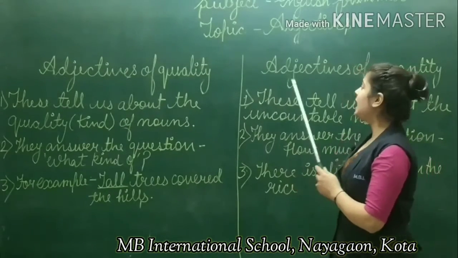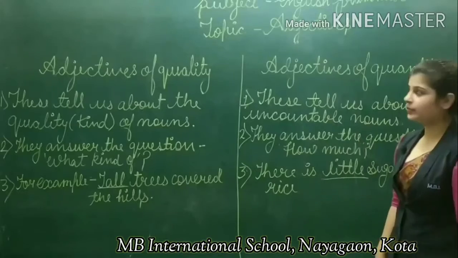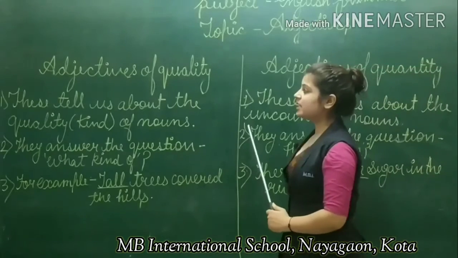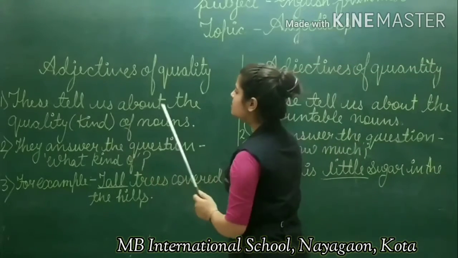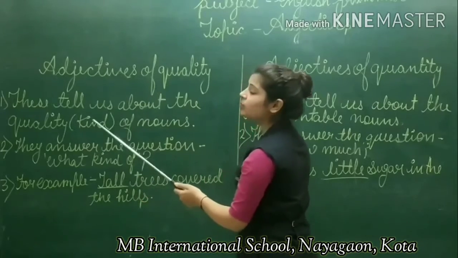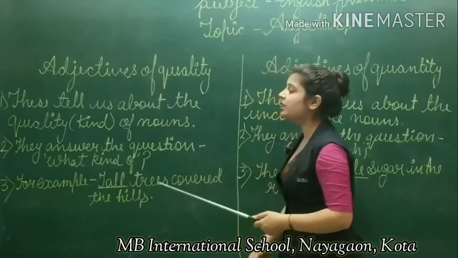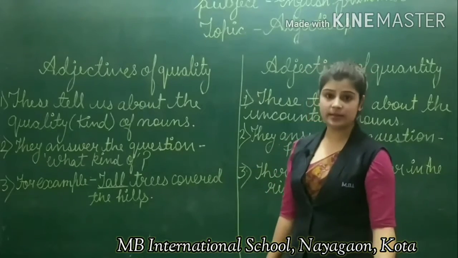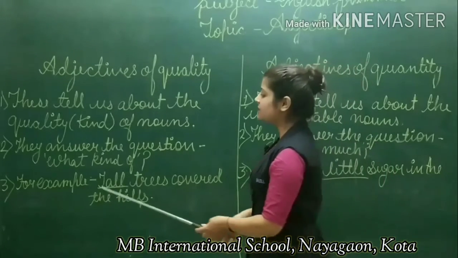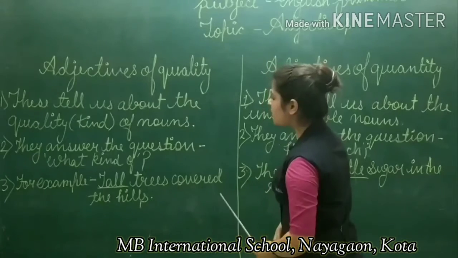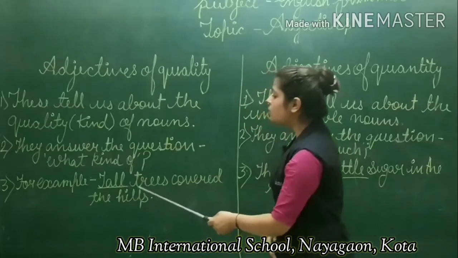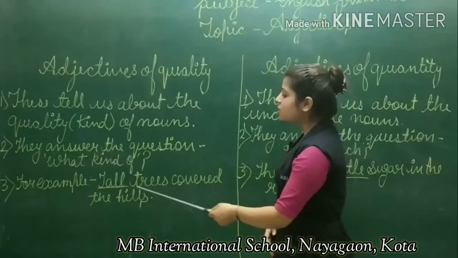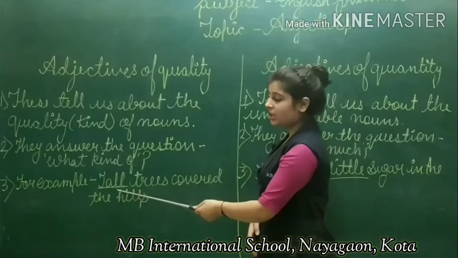So let's start with adjective of quality. These tell us about the quality, the kind of nouns. They tell us about the noun's quality, meaning its kind. For example, tall trees covered the hills. Now, what kind of trees are they? Trees are tall.